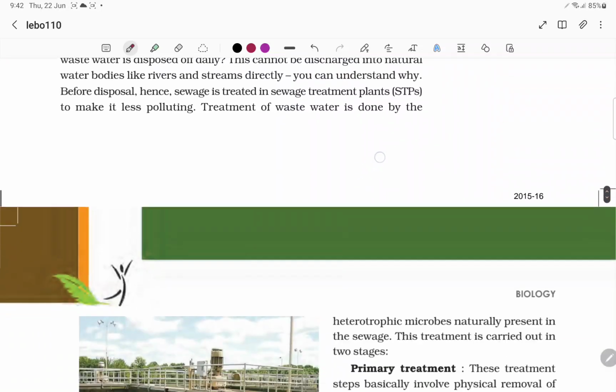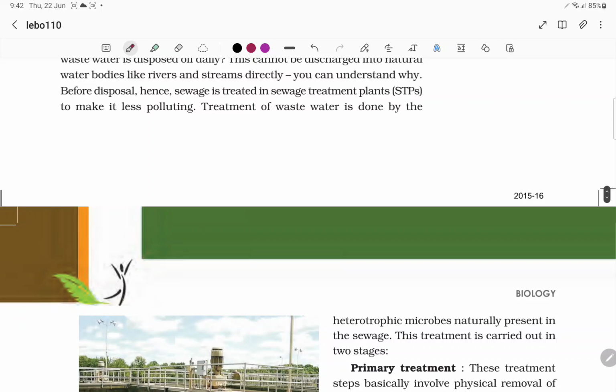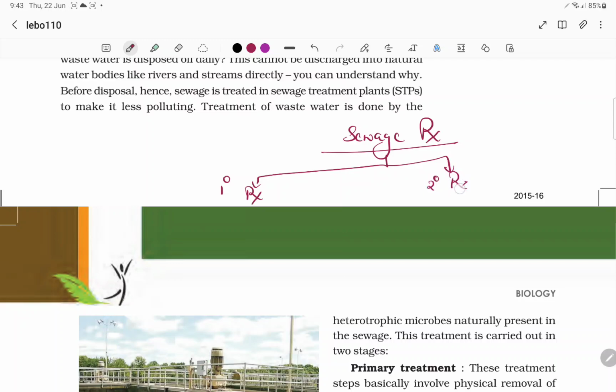And coming to the sewage treatment. In the sewage treatment, we have two things. One is primary treatment and the other one is secondary treatment. In the primary treatment, filtration leads to sedimentation, which is a physical process.